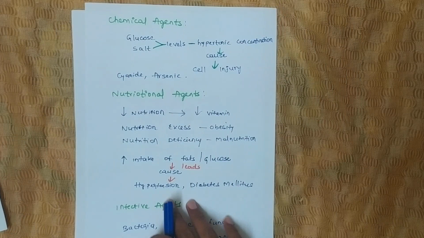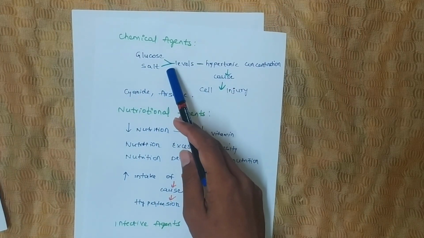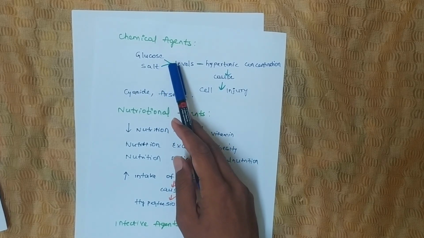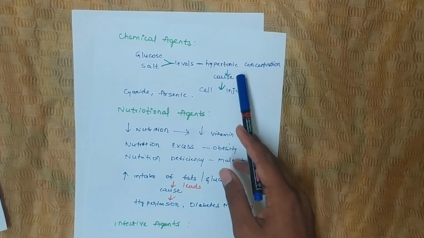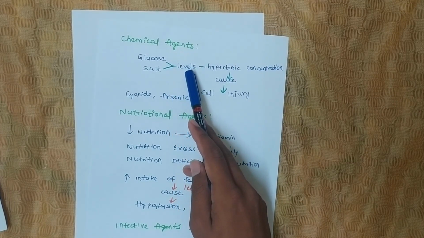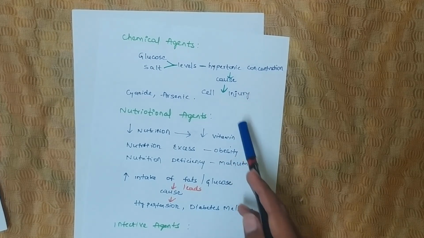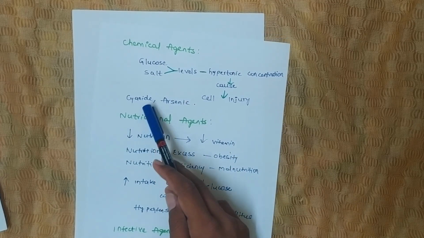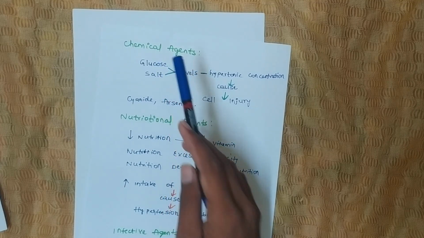Next we will see chemical agents. We know that glucose is very important to our body, and it is the main food for our cells. But when the glucose level is increased, there will be hypertonic concentration, which causes cell injury. Like glucose, when the salt level is increased, the concentration will be increased and it causes cell injury. This is the chemical agents. One more is cyanide and arsenic, which also come under chemical agents.